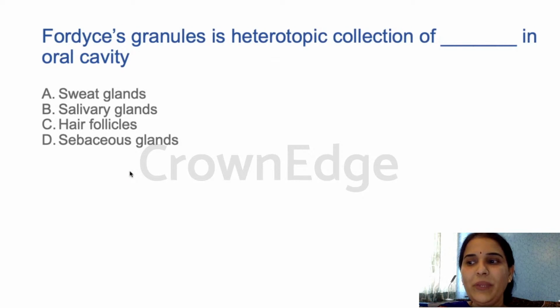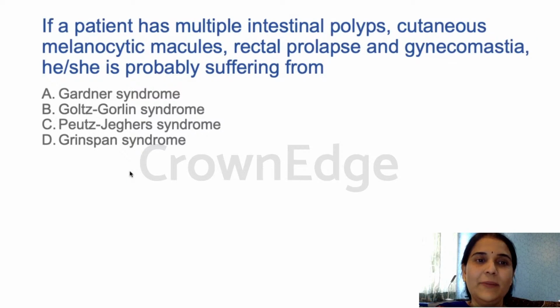This is the ectopic collection of sebaceous glands in the oral mucosa, in the buccal mucosa, leading to what are called Fordyce's granules. About 80% of people have Fordyce's granules, so it has become kind of a normalcy, considered the new normal. It is normal to the oral cavity. Fine, so that is the answer. Answer is D.